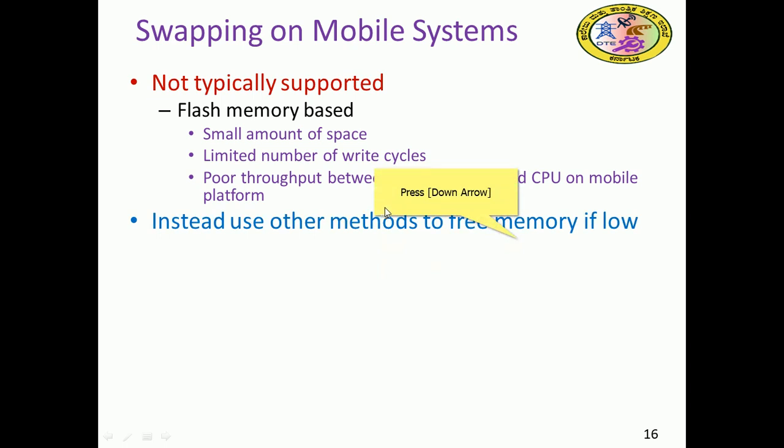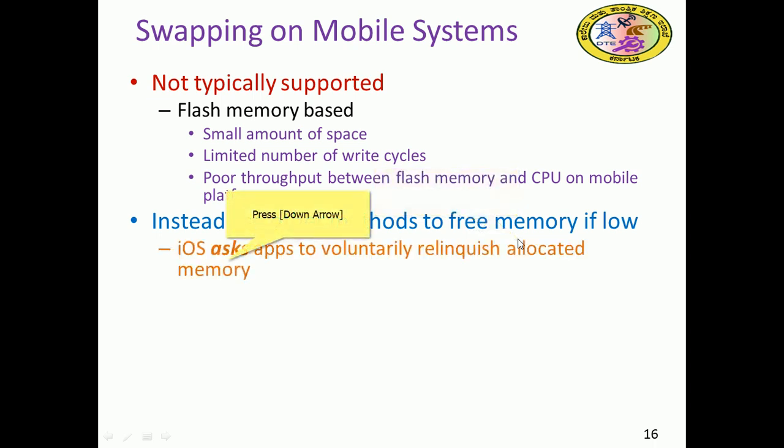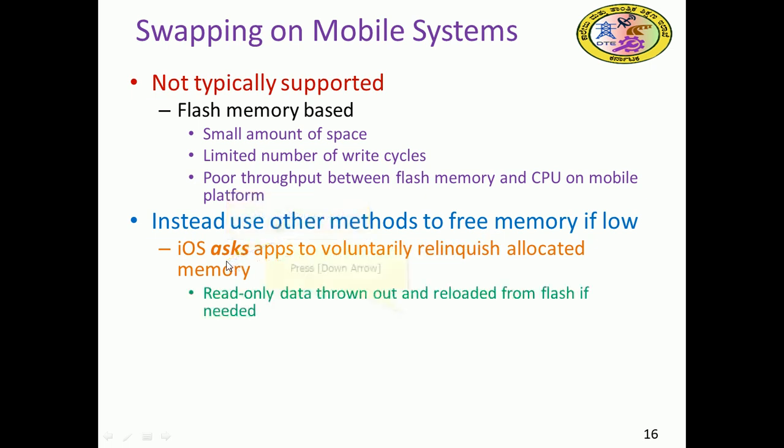Instead, use other methods to free memory if low. For example, Apple's iOS asks apps to voluntarily relinquish allocated memory, so they have to be released voluntarily. That provision is there in some mobile operating systems.